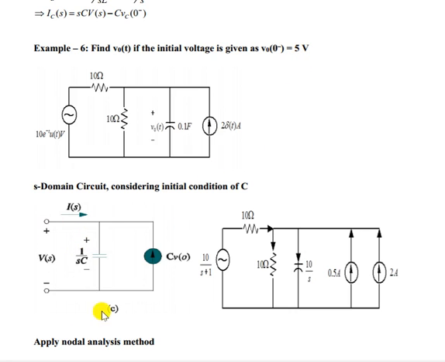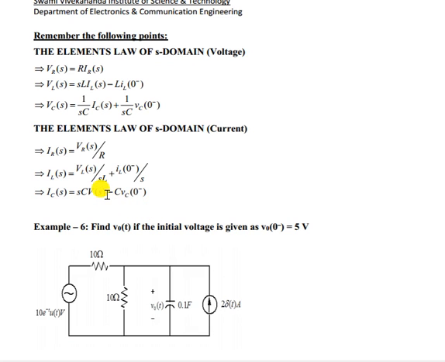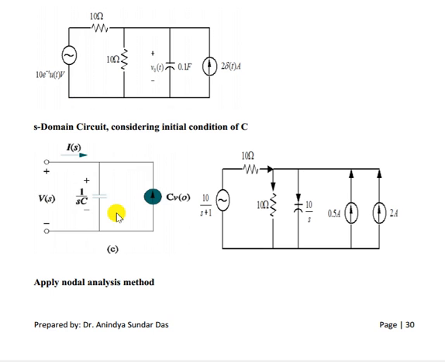Now if it has an initial value, then we can write the capacitor in this format: there is 1 by SC, I(s) is flowing, V(s), and current is flowing upward. Because it has minus sign here, so here is minus V0.